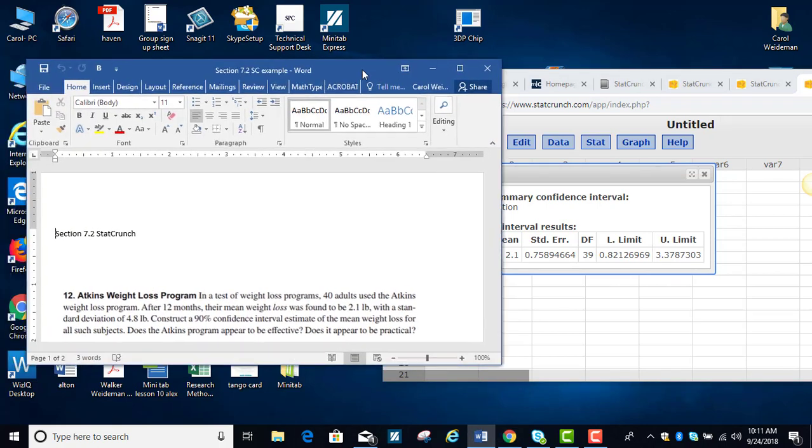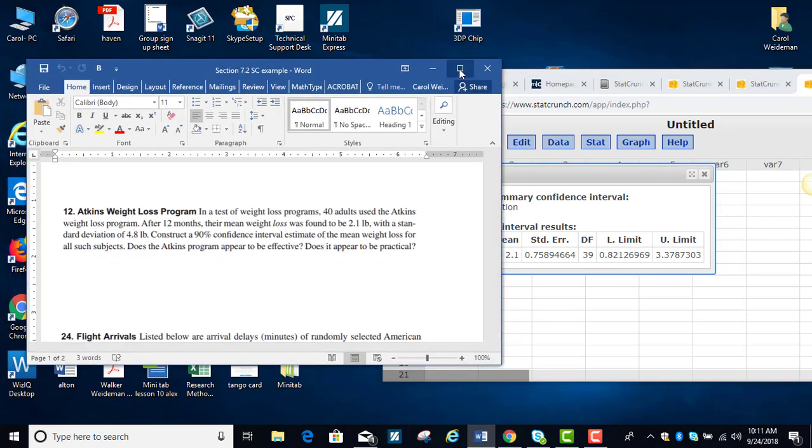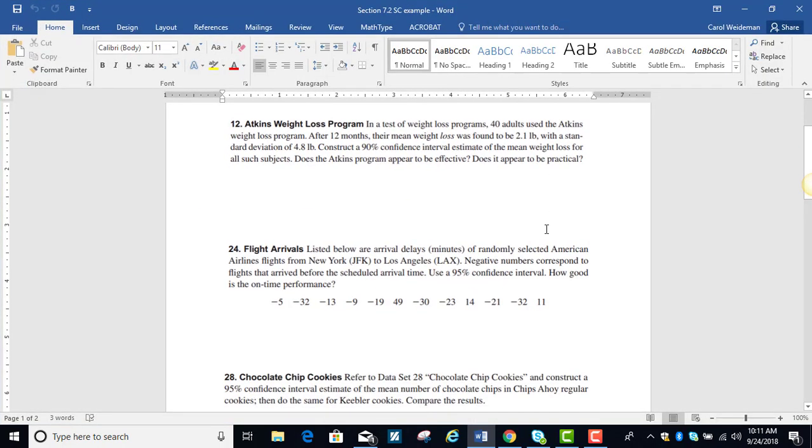All right, let's take a look at the next problem that I chose to go over with you. In this one, the reason I chose this one is because it's got negative numbers, and sometimes we do have negative numbers when we deal with means.